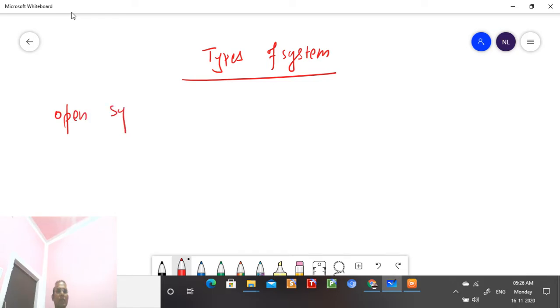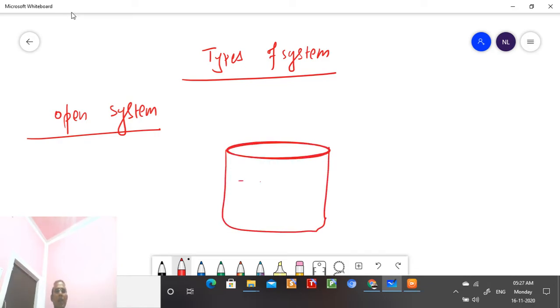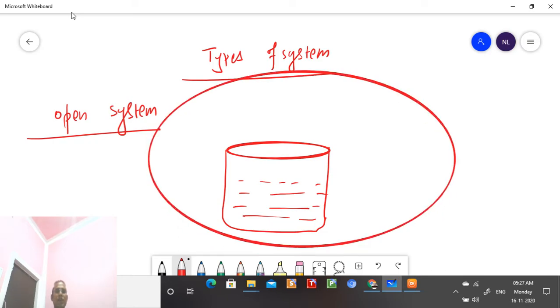Open system. So when you are talking about the open system, student, when you are having a system and you are heating this, and this is the surrounding, right, student? System and surrounding. So what are the possibilities between system and surrounding if you are heating this? What two things are possible, student?